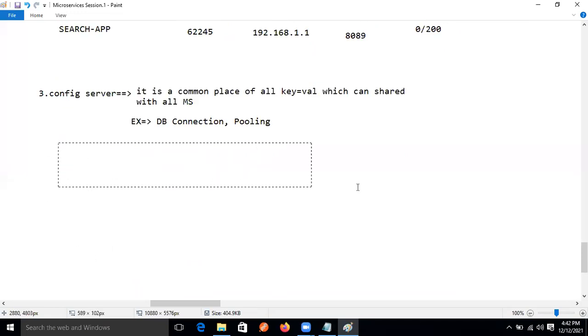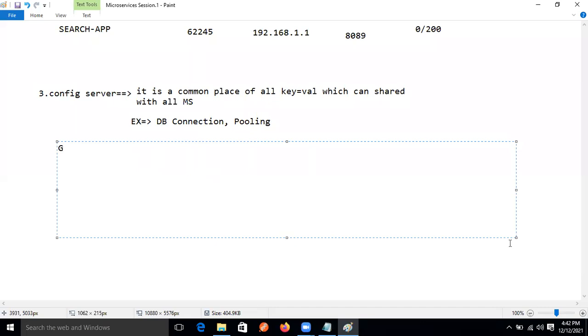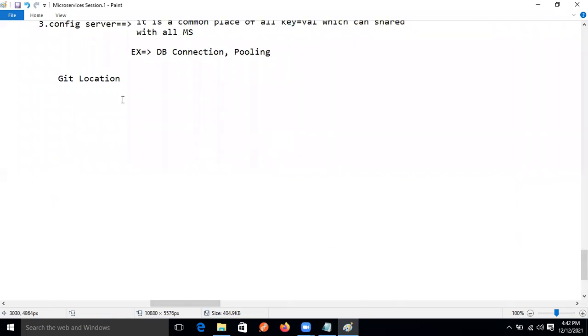And that location is where we will write that property, in the git location. In the git location we will store that property and we will use it.